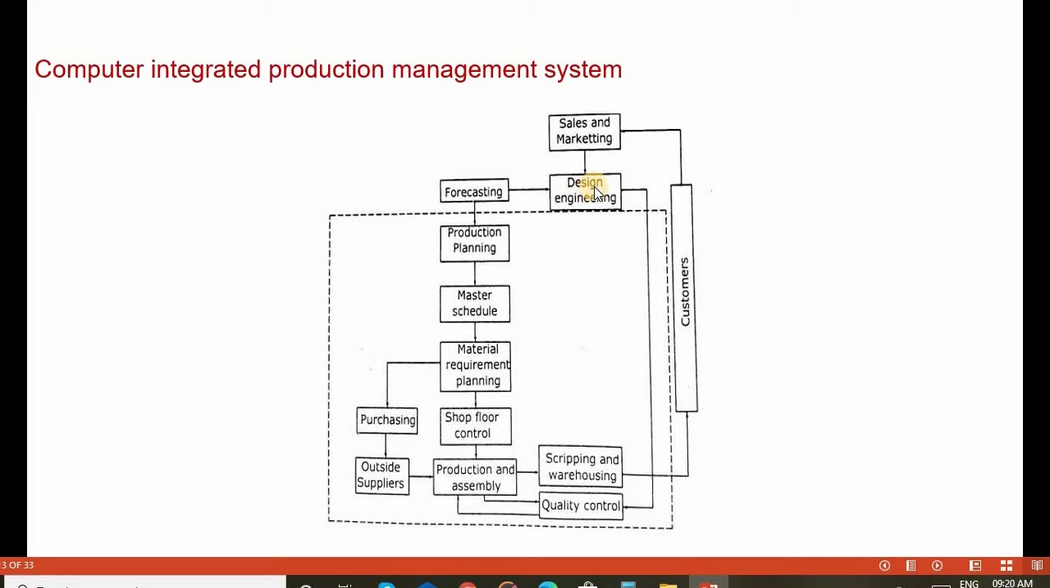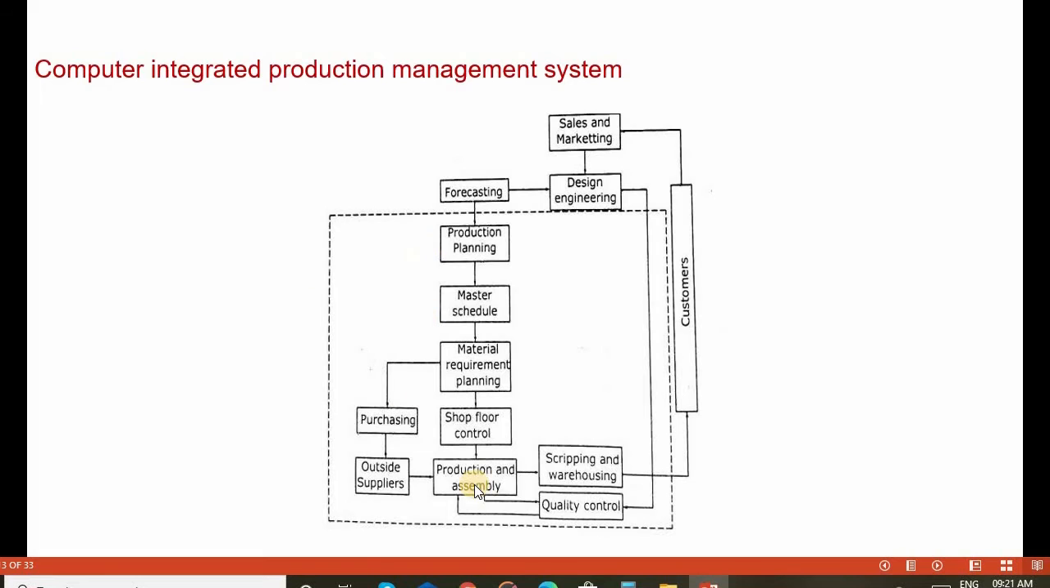First is design engineering, designing the various products for manufacturing based on the demand in the market and based on forecasting. So with these two parameters, the design of the product is finalized. Once the product is finalized for manufacturing, it goes for production planning, then master scheduling of the various activities and material requirements planning. That is, what the various materials required for manufacturing the product are, and the shop floor control controls the sequence of the various activities.